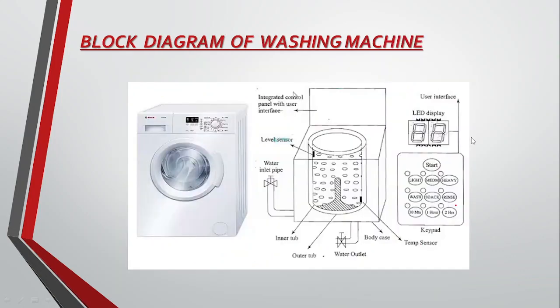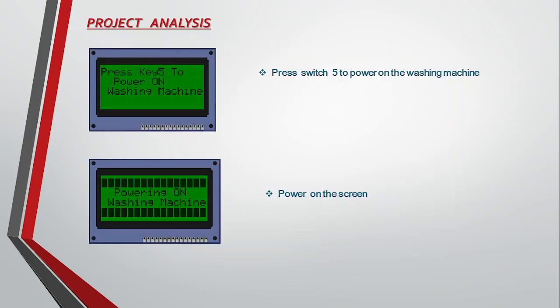Block diagram of washing machine. The block diagram contains level sensors, water inlet, water outlets, body case, outer tubes, temperature sensor, and keypad. This keypad is used to select the various programs that need to be implemented in the washing machine, and LED displays are for the numerical interface and user interface.